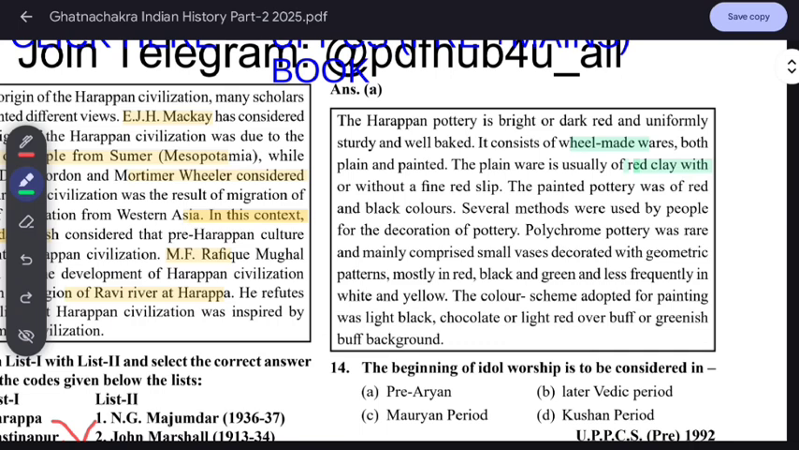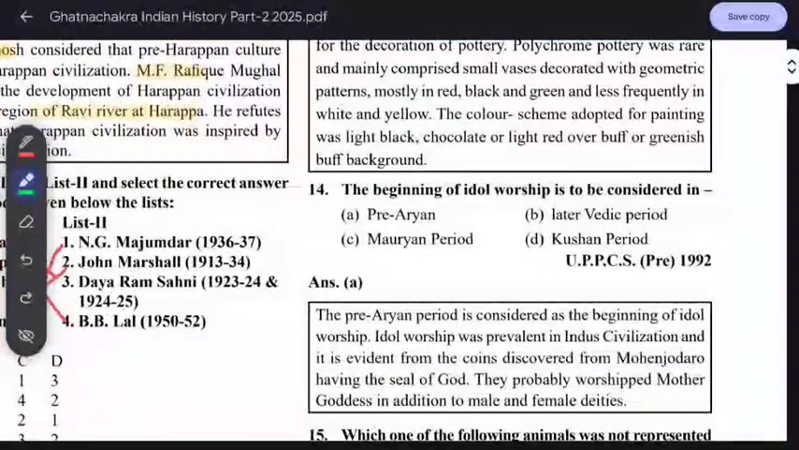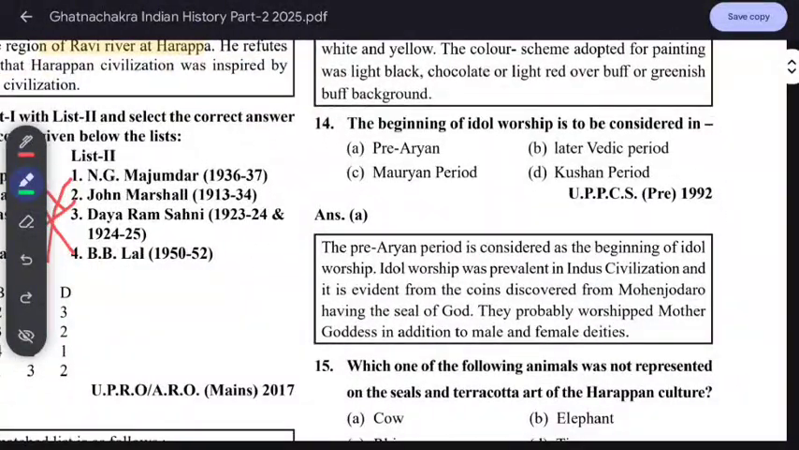With or without a fine red slip, the painted pottery was of red and black colors. Several methods were used by the people for decoration of pottery. Polychrome pottery was rare and mainly comprised small vases decorated with geometric patterns, mostly in red, black, green, and less frequently in white and yellow. The color scheme was adopted for painting on a light black, chocolate, light red, buff or greenish buff background. The beginning of idol worship is to be considered in the pre-Aryan period. Remember this.